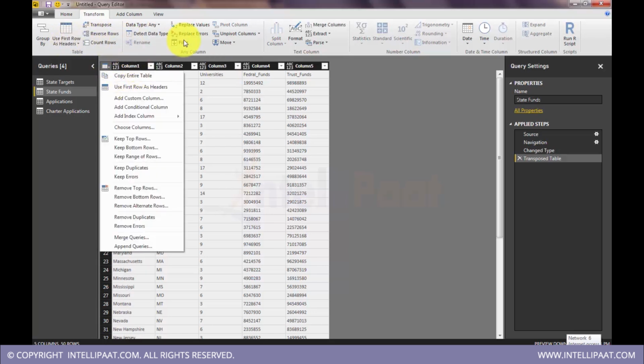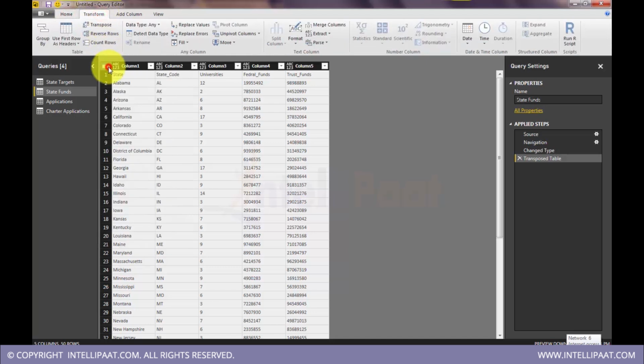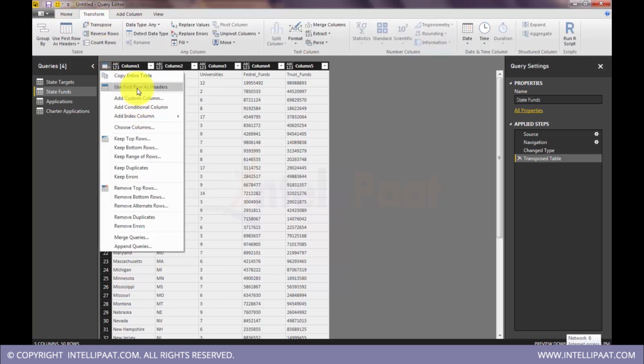So what are the options that you see here in this ribbon? Transform or add column. You can see most of the options here also. Use first row as header.